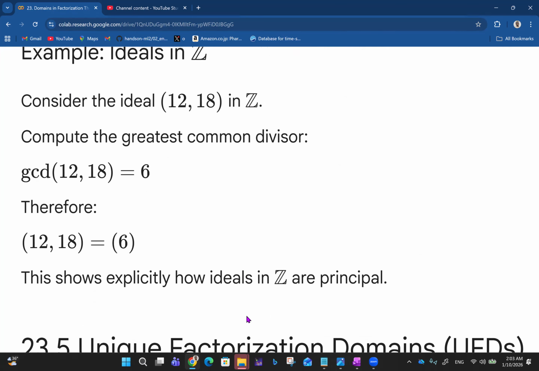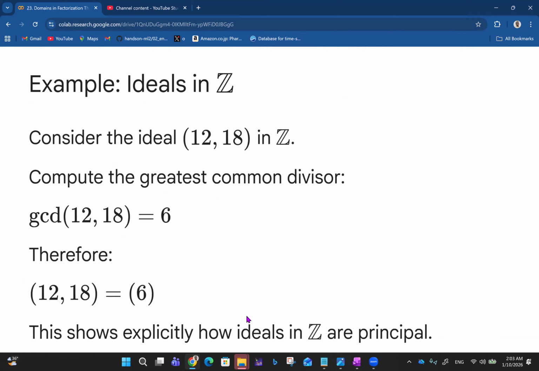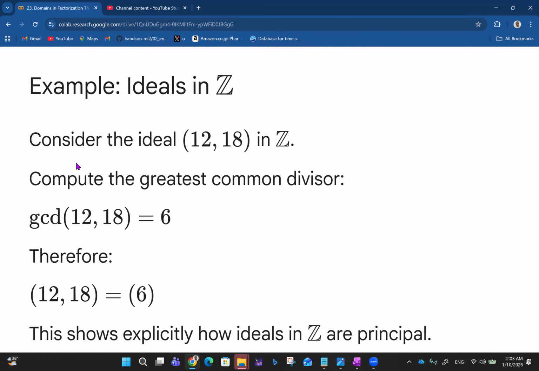So then we have ideals in the group of integers Z now. So consider the ideal generated by 12 and 8 in the integers. First of all, you want to compute the greatest common divisor, which is 6, right? Therefore, the ideal generated by 12 and 8 can also be generated by 6. So it means that this would just be 6Z, right? 6Z, and that will be the ideal.